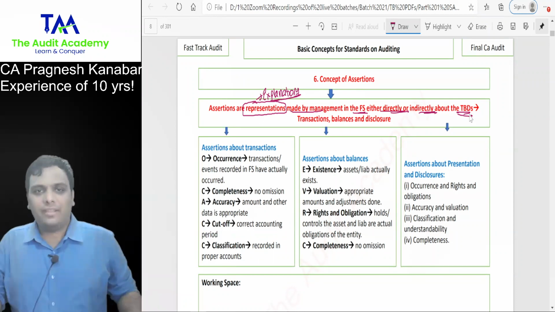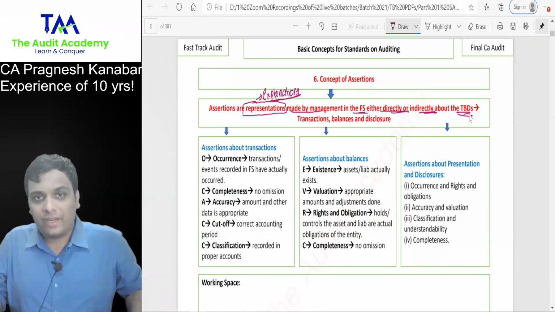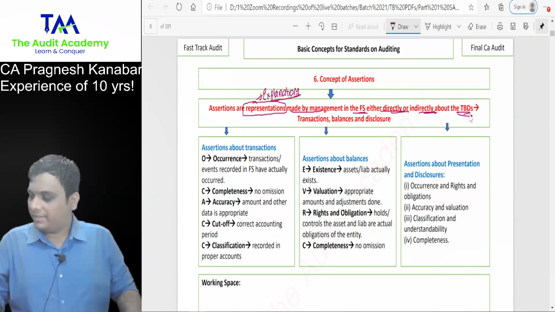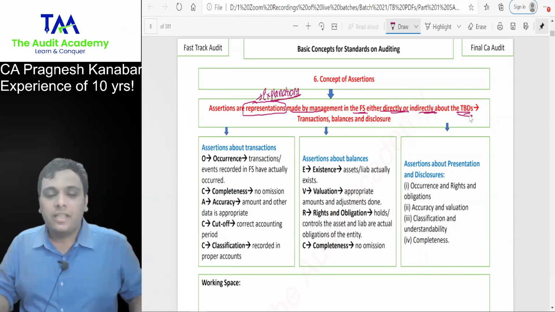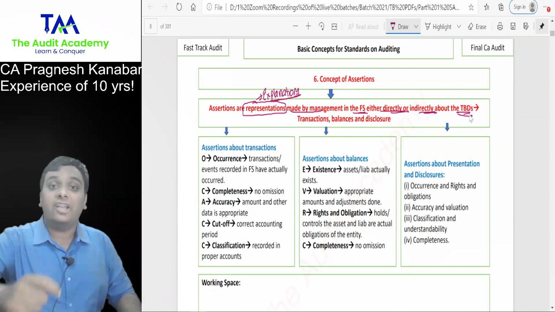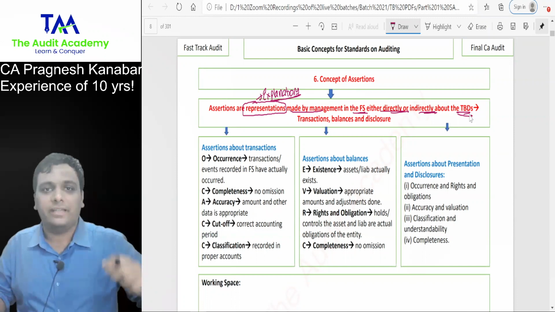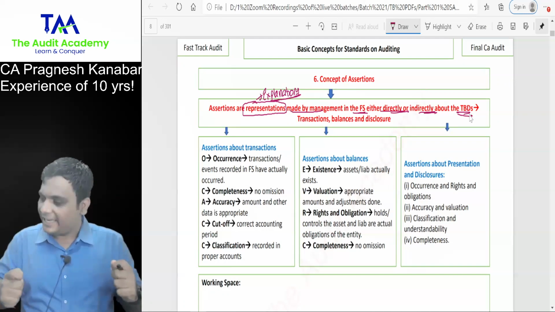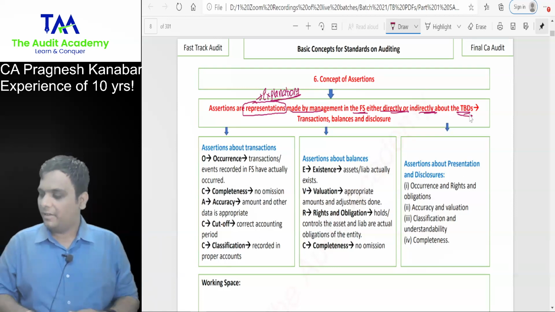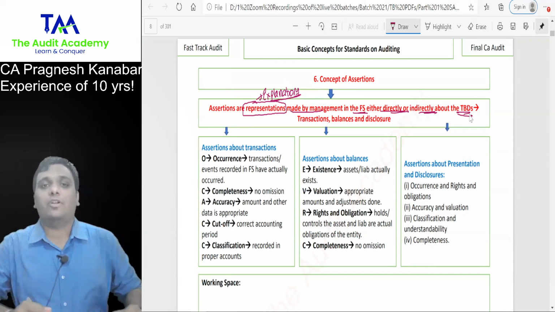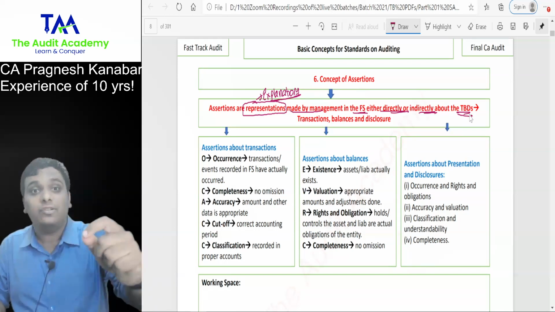Adults are going to say, auditor needs to obtain audit evidence to form an opinion on the financial statements. But the legends will say that auditor needs to obtain sufficient and appropriate audit evidence to verify management assertions in the financial statements about transactions, balances, and disclosures. Are you with me, legends? Yes or no, sir? Yes. All right. So everyone over here, auditor needs to obtain sufficient and appropriate audit evidence to verify management's assertions in